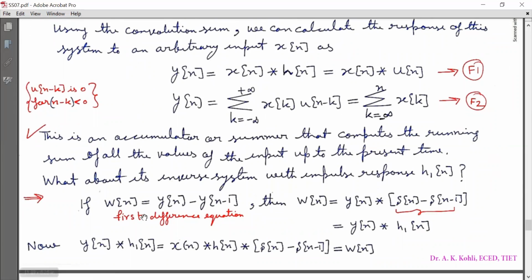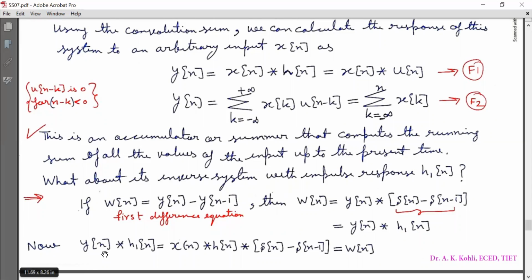Now if w[n] is equal to y[n] minus y[n minus 1], the first difference equation, then w[n] is equal to y[n] linearly convolved with (delta[n] minus delta[n minus 1]). So w[n] is equal to y[n] linearly convolved with h1[n].